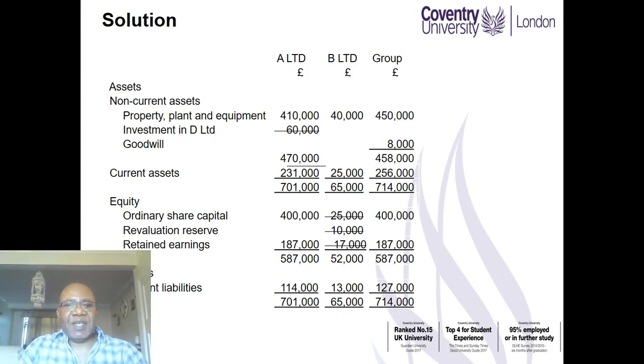The investment in D is cancelled out with the ordinary share capital in B Limited, the revaluation reserve, which was the increase in the fair value of property, plant and equipment of 10,000, and the retained earnings of 17,000. So that means we are cancelling out 60,000 with 52,000, and that gives us an excess of 8,000, which is the goodwill. And that 8,000 is taken to the group accounts. The other assets and liabilities are added together on a line-by-line basis as usual.